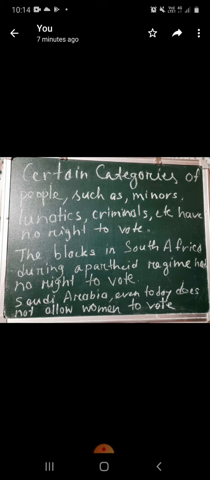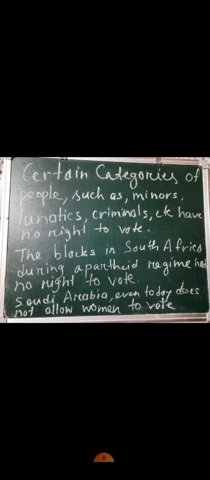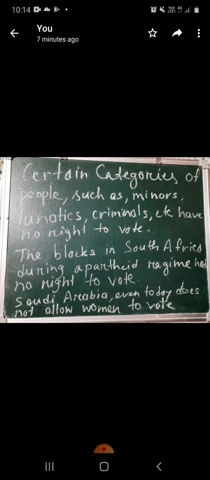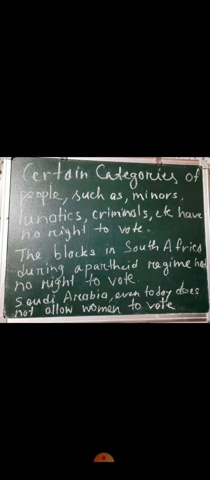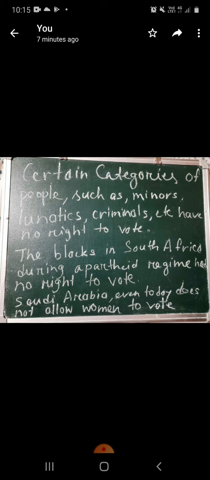Coming to the next point, some categories of people who have criminal records are not good persons, they are not the future of our country, so they also cannot be considered as voters. Minors are those who are not adults, who are very young and don't have any vast knowledge about the election process or about choosing a good person to the government, so they are also not allowed to vote.